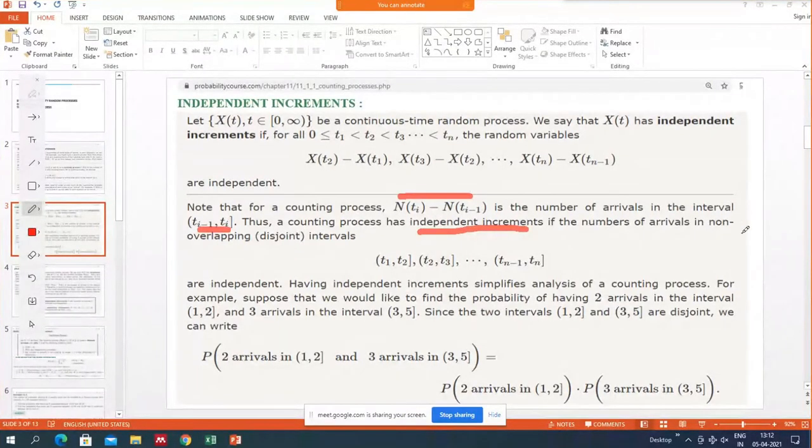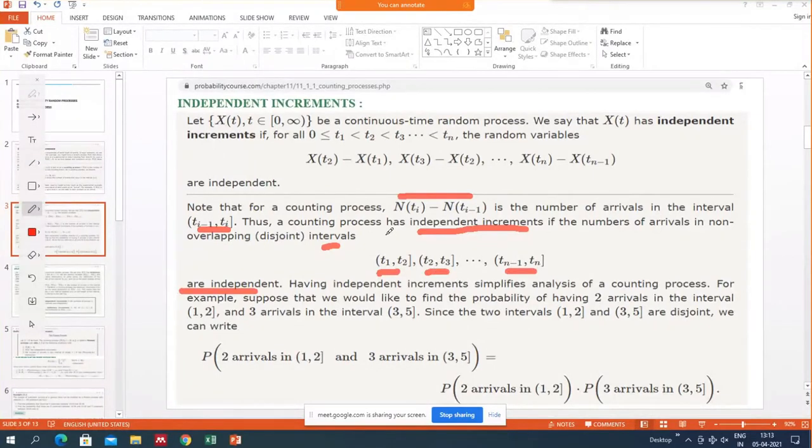So the number of arrivals in non-overlapping intervals are independent. If we have a process in which the number of arrivals in non-overlapping intervals are independent, then such a process is known as a counting process. Or, if it is a counting process, then in non-overlapping intervals, the number of arrivals are independent.